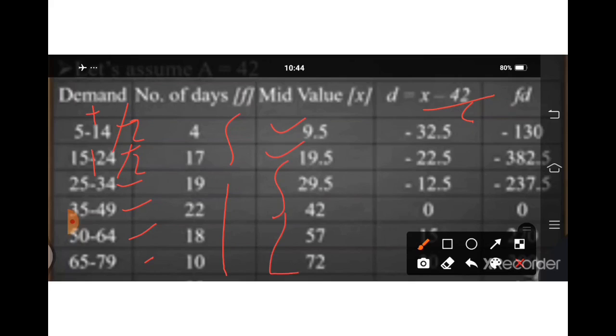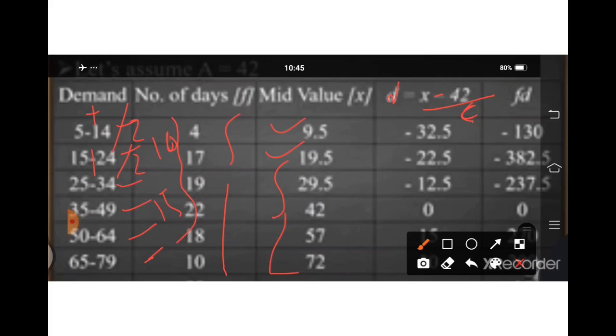Now we will find d equal to x minus 42. Since the class length is unequal, it is advisable not to use the method of dividing by C, because here the class length is 10 and here 15, so we would have to find a common class length. So it is better not to go by the dividing-by-C formula.